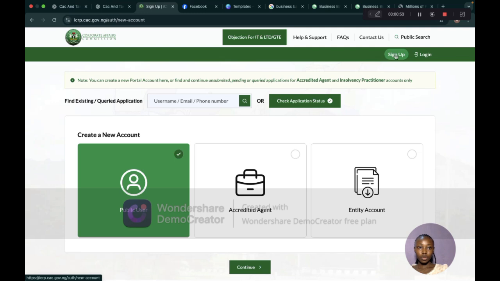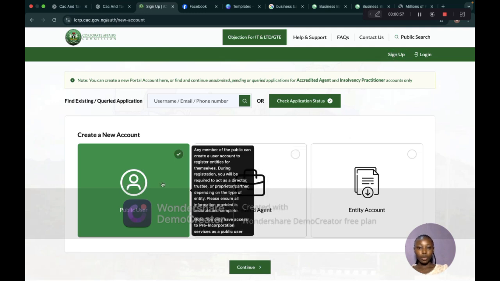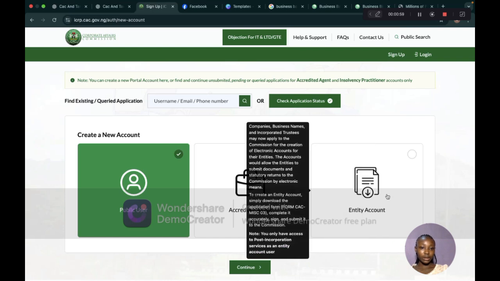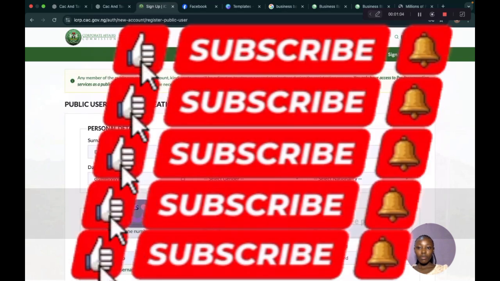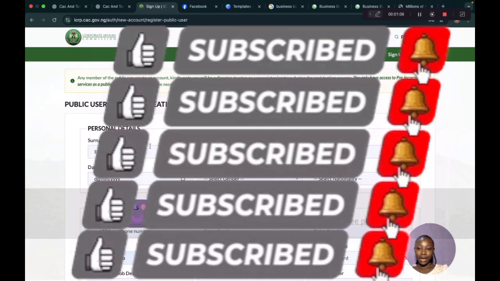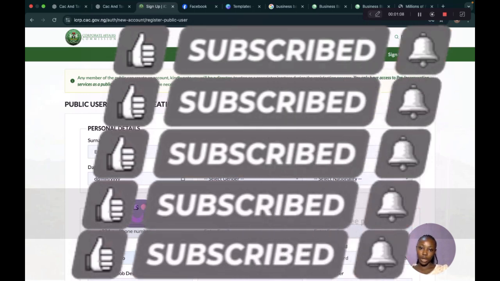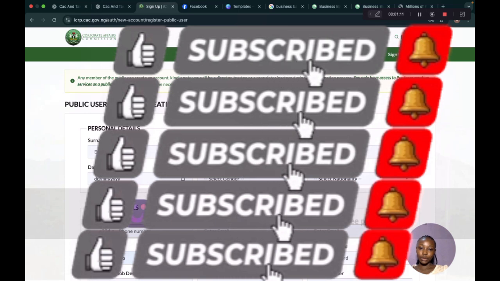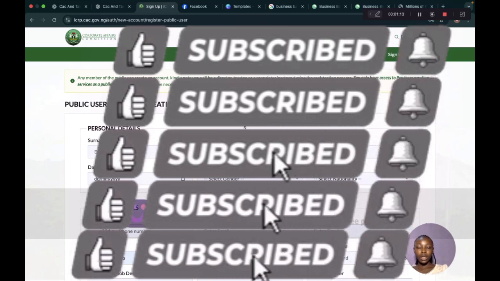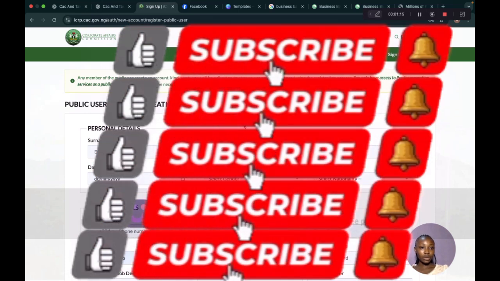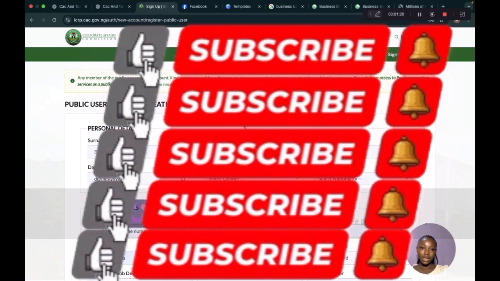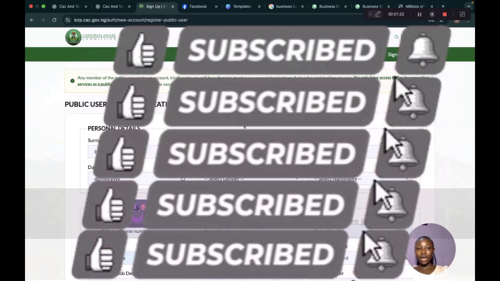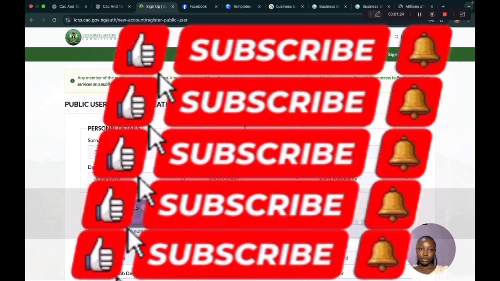Let's wait for it to load. Oh, okay, so you see public user, accredited agents, entity accounts. You have to choose public user and continue. Then you fill in your client details here, not your details please. The only accredited agents authorized by CAC are chartered accountants, chartered secretary, and lawyers. So if you don't fall into any of these, you cannot own an accredited agent to yourself.